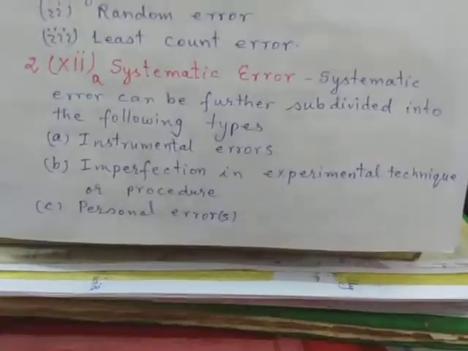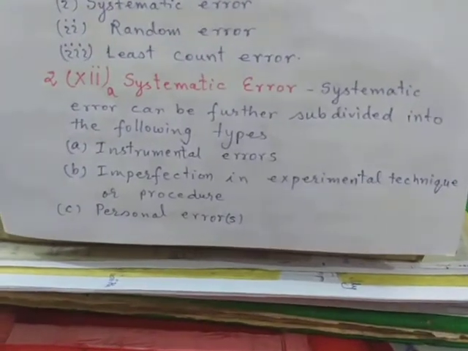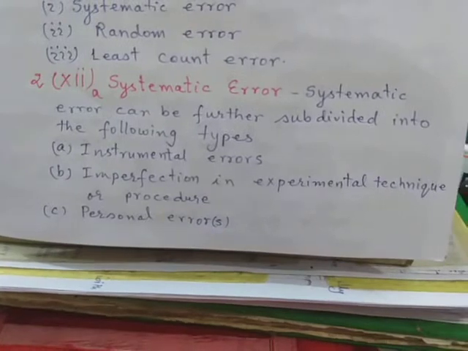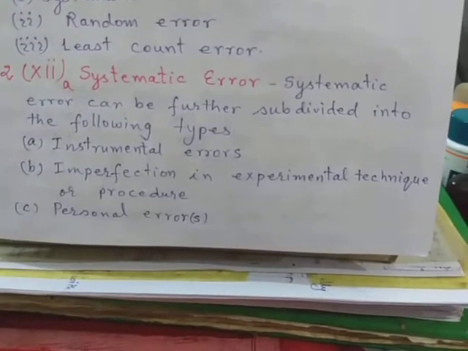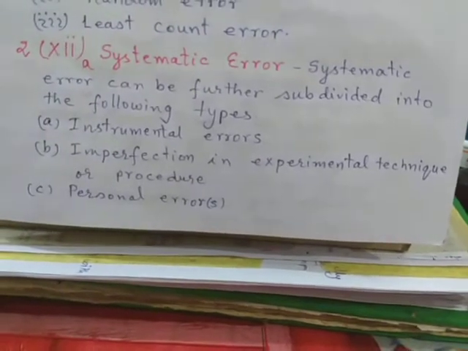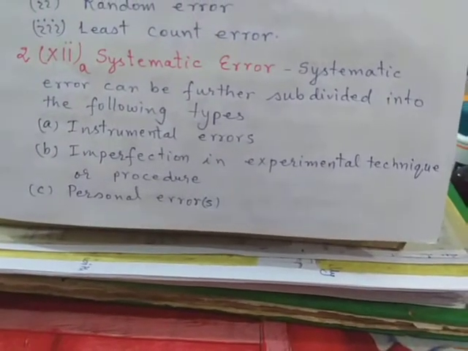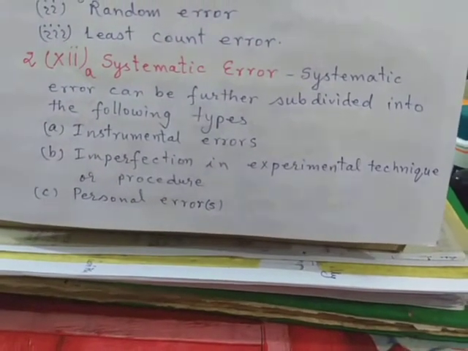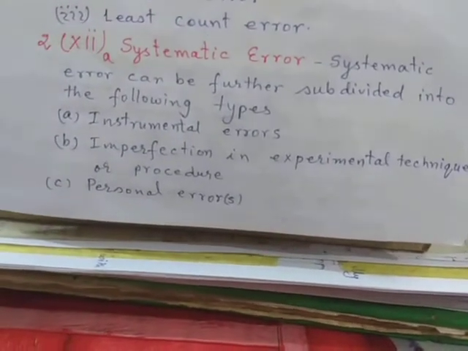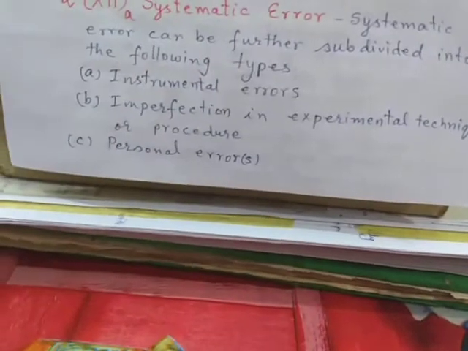What is instrumental error? Instrumental error is something which is involved with the error in the calibration of the instrument. Now next is imperfect techniques. Now you adopt some imperfect techniques for measurement, then that error is called imperfection in experimental techniques error. You can understand very well.